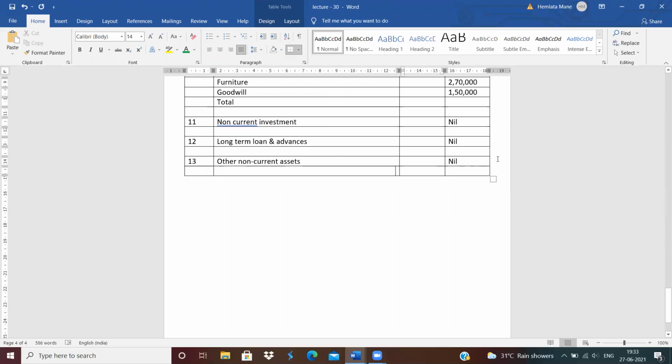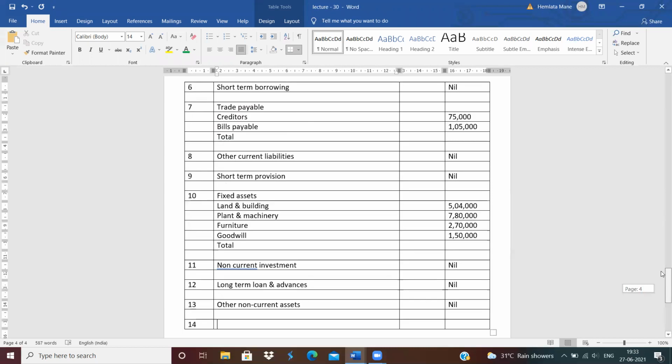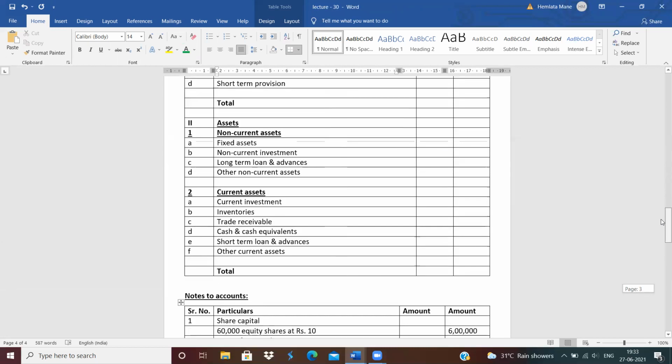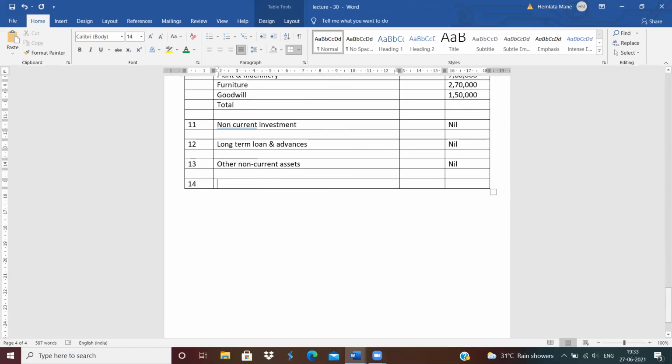Leave one line, and the next heading is current investment. No current investment is given, so write down nil.